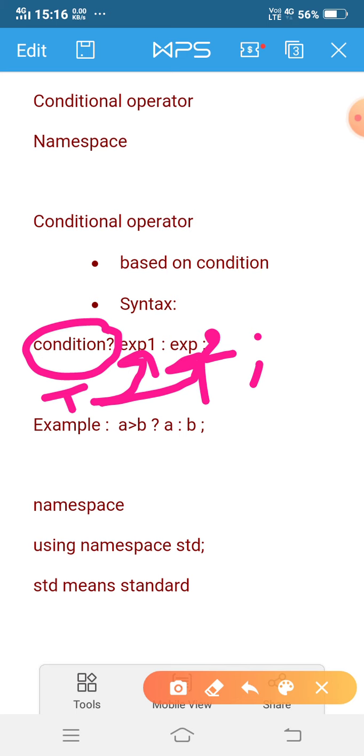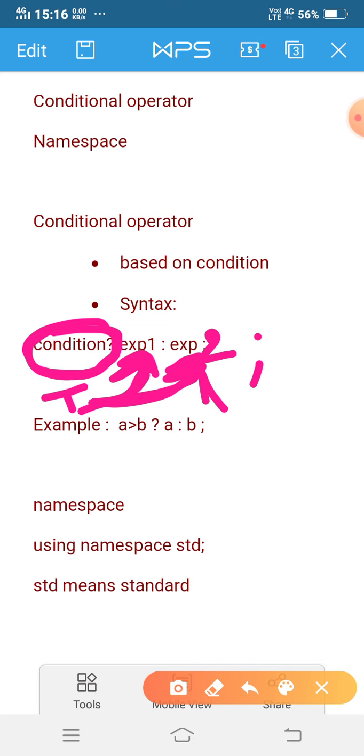So I give the condition, if marks A is greater than marks B, then expression 1 will be executed. Otherwise, if marks A is less than marks B, then expression 2 will be executed. If this condition is true, then expression 1 will be executed, otherwise expression 2 will be executed.